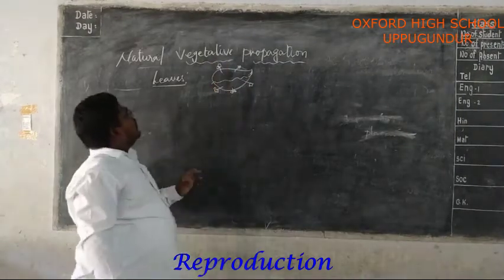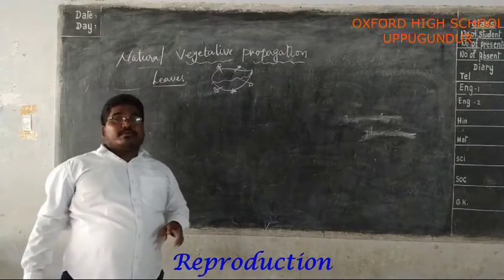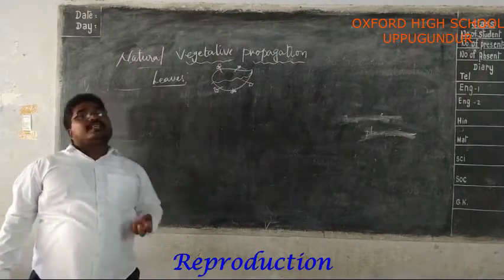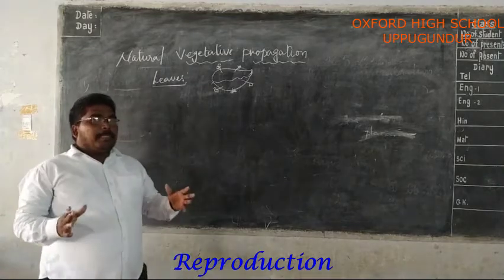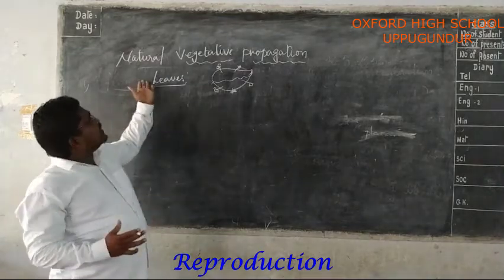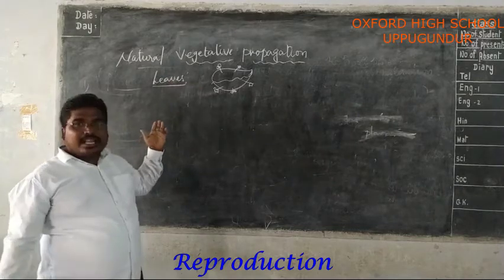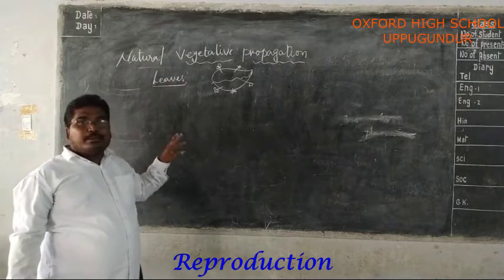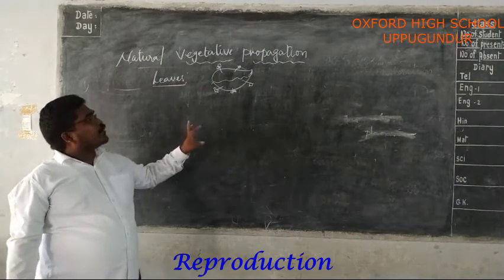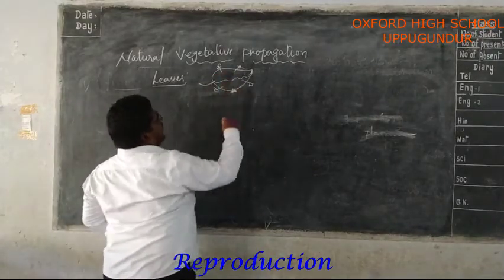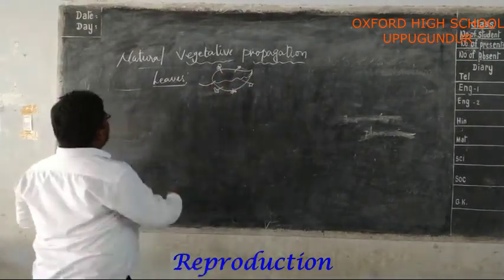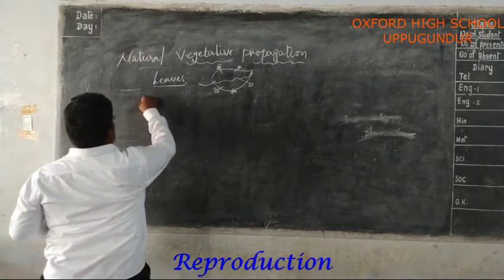So the leaf is the vegetative part. From the leaf, the new plants are growing. In natural vegetative propagation, leaves: in the bryophyllum plant, the new plants are growing on the edges of the leaf. Okay, next one: roots and stems.